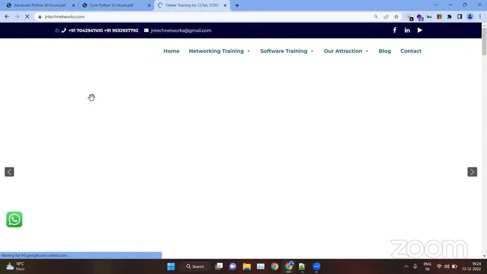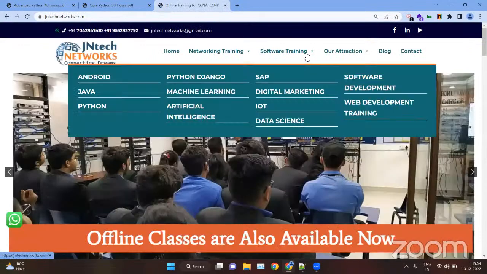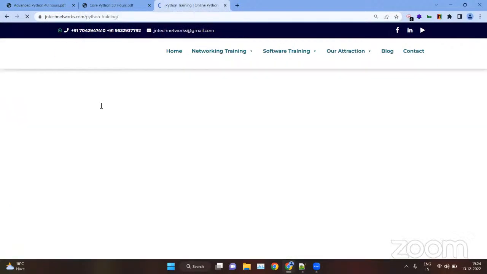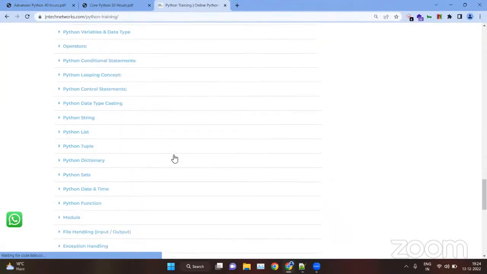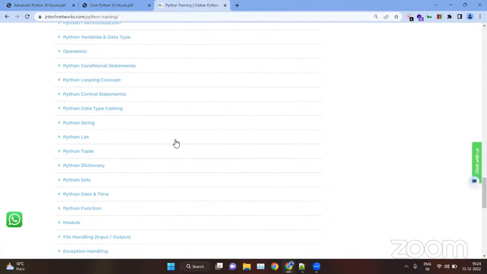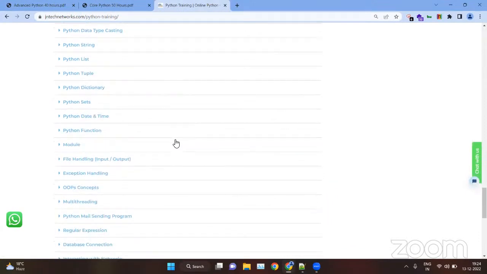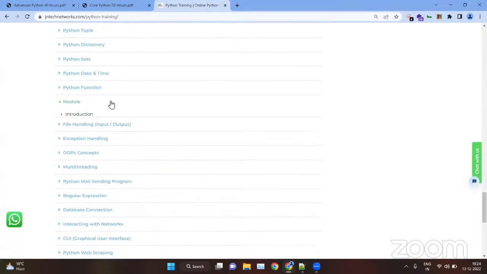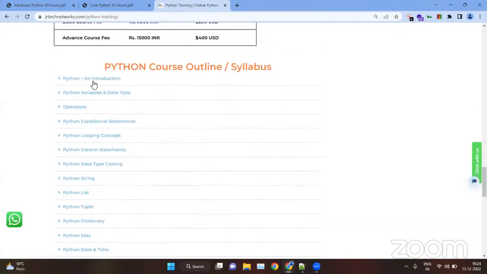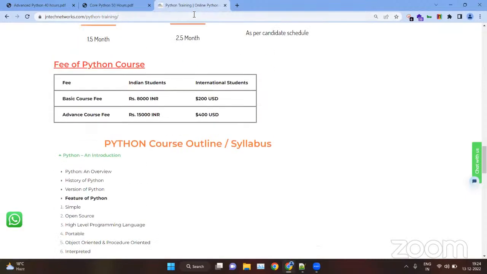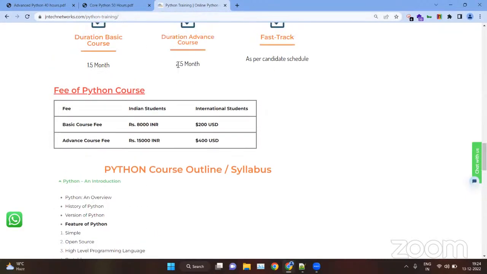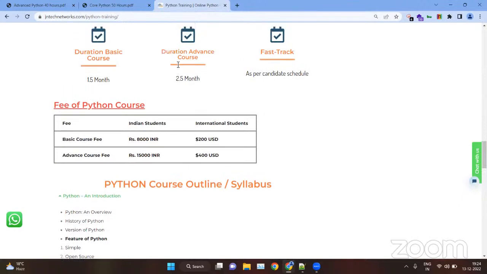From here, you can click on software training, then Python. Scroll down, and you can check out all the modules inside Python, all the topics for core and advanced. Here you can see the details of the fee structure, the upcoming batches, and the course duration.